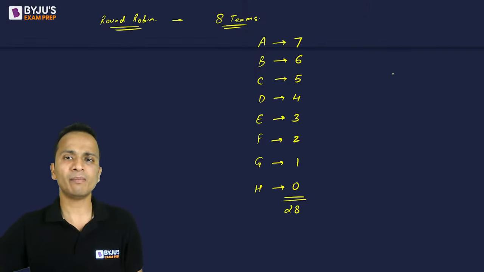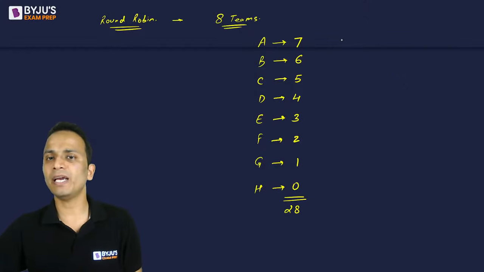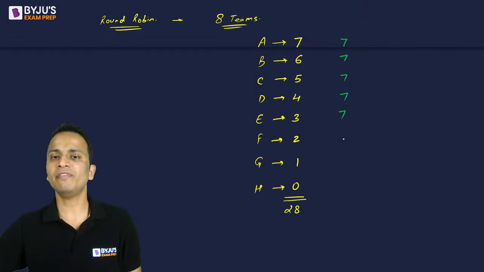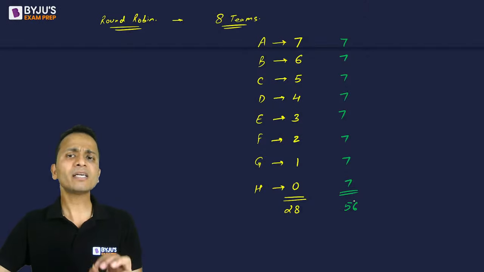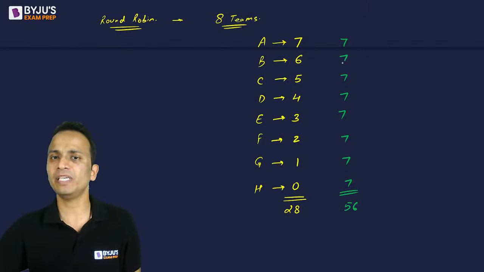Another way of calculating the number of matches is this: every team will play a total of 7 matches, so I write 7, 7, 7 for each team. Every team will play a total of 7 matches individually. If I add all of them, 7 into 8 is 56. But here duplication has been done.